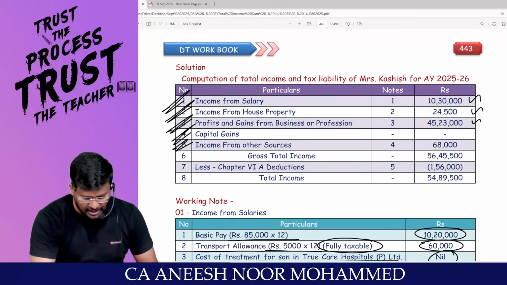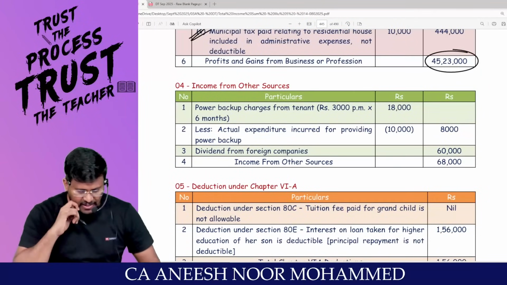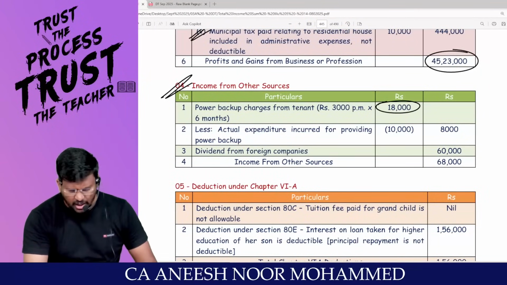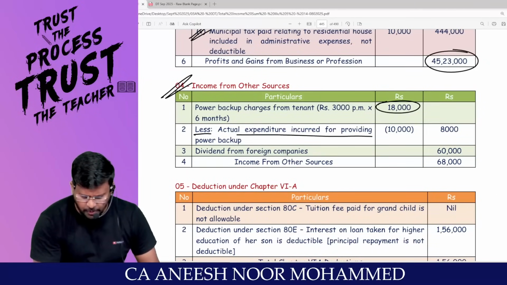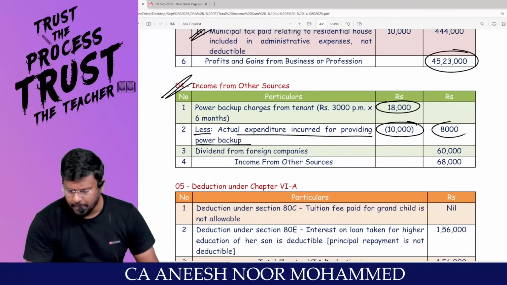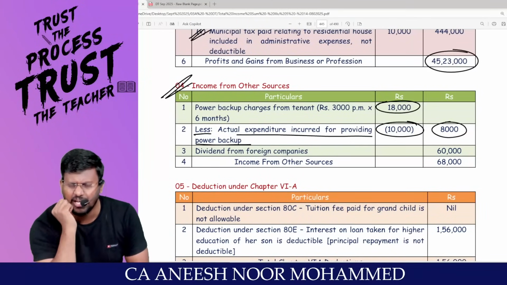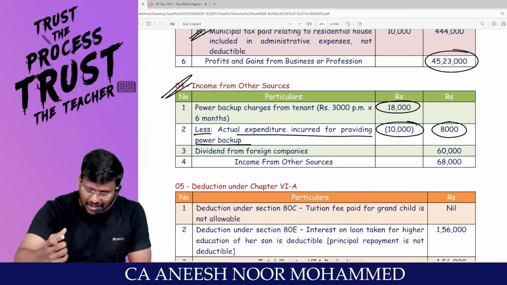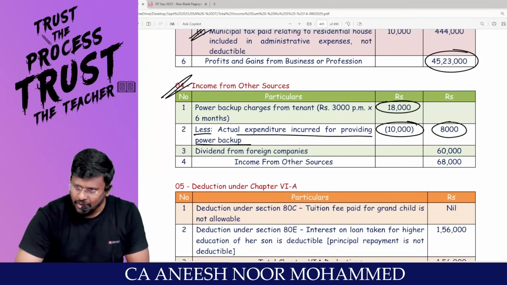Sir, can you finalize the IFOS? I'm moving into income from other sources. Power backup charges from tenant, 18,000. Less actual expenditure incurred for providing power backup, 10,000. 8,000 is taxable under IFOS. Sir, have you let out the building or land to get the power backup? No, sir.